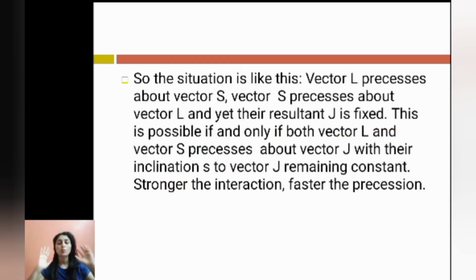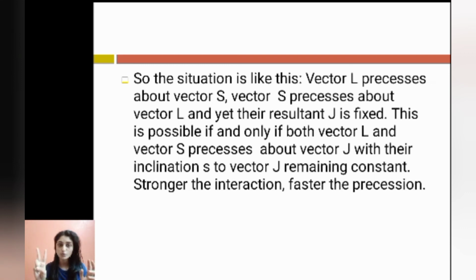So the situation is like this: vector L precesses about vector S, vector S precesses about vector L, and yet their resultant J is fixed. It is not changing, and this is possible only if both vector L and vector S are precessing about vector J with their inclination to vector J remaining constant.